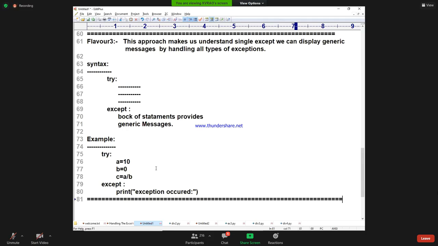Totally 4 are there. First one, except with exception name. Second, except with exception name as alias name. Third, except with multiple exceptions. Fourth, except without exception name. These are the varieties.